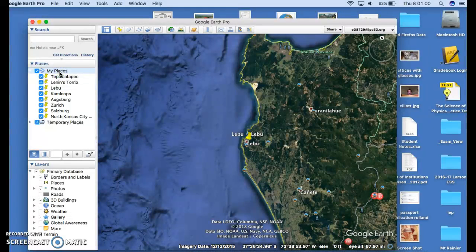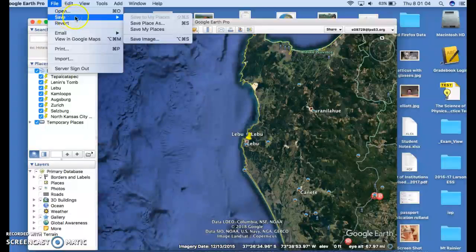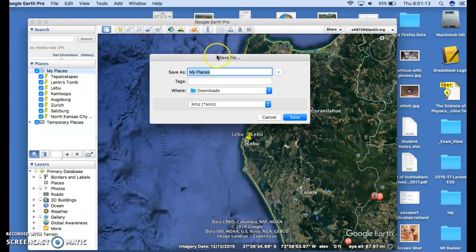I'm going to click on My Places, go up to File up top, and click Save. File, click on My Places, go up to File, Save, and Save Place As. So clicking Save Place As will let you save this. You can name it whatever you want.